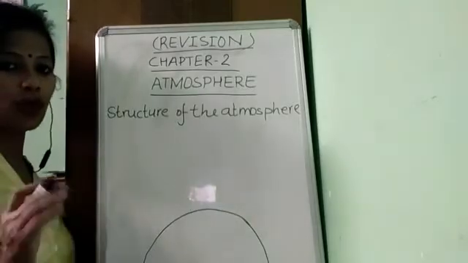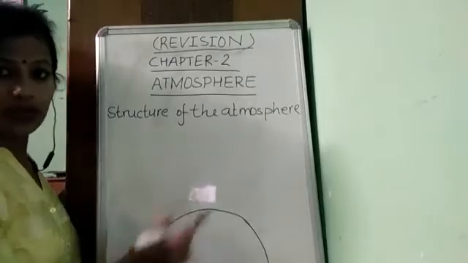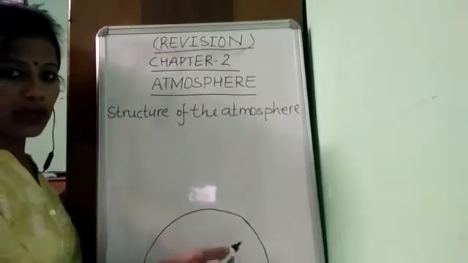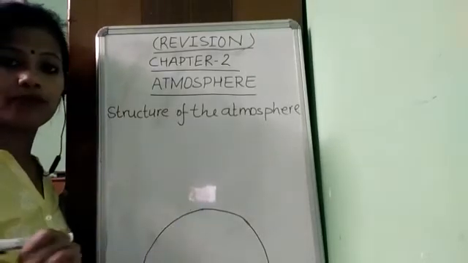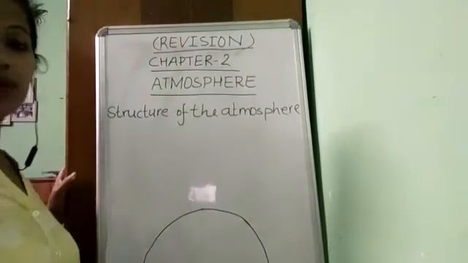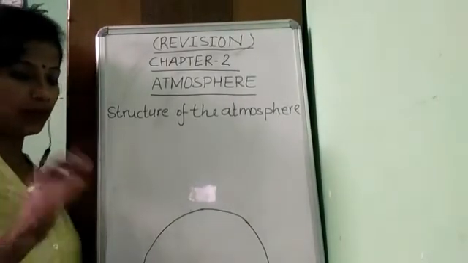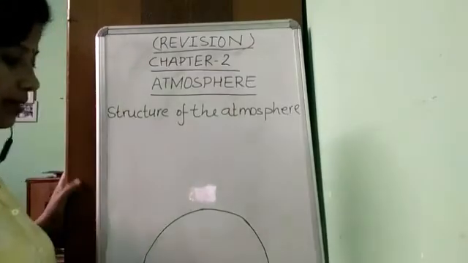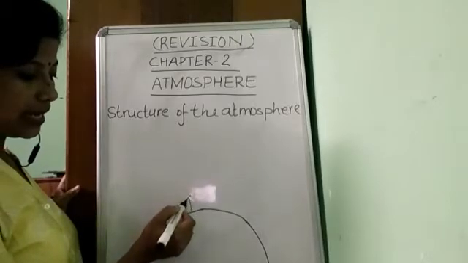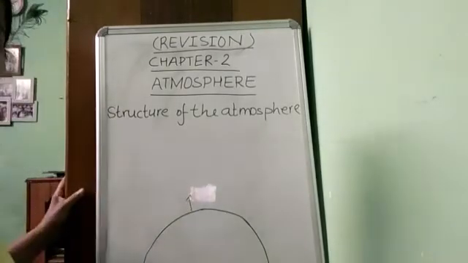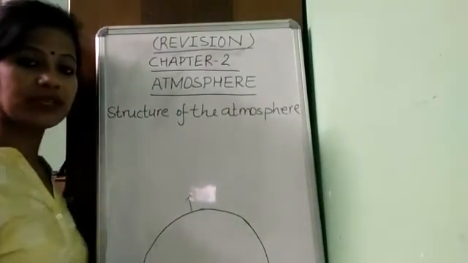Now you understood the composition of the atmosphere. Now structure. Suppose this is our earth. There are layers of gases which make life possible on earth. From 0 to 11 kilometers, which layer is present? Troposphere.